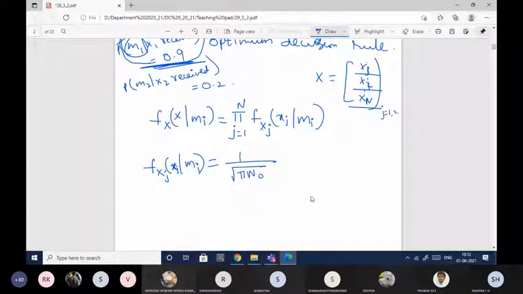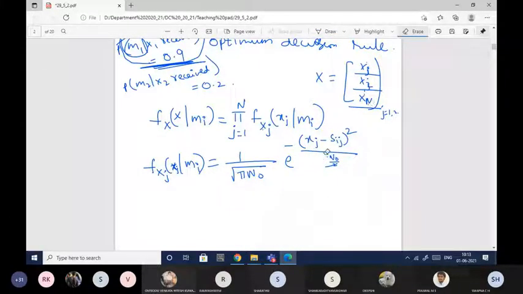Okay, so generally f of small xj given mi is given by 1 by root pi n naught. See, using that Gaussian formula I have derived this. I have shown you that derivation also. That's what, instead of sigma I have substituted n naught by 2, and here in the numerator xj minus mu. Mean of xj is nothing but sij, divided by 2 sigma x square. Sigma x square is nothing but n naught by 2, so 2 will get cancelled, and I will be just left with n naught. Okay, so this I have to substitute here. This is just for xj.